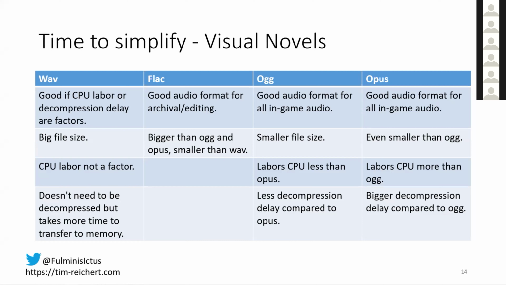Well, modern hardware not so much, but like I said, Opus labors the CPU more. So especially if you want to include players with older hardware, you might need to make sure that you get playtesters, or maybe you have an old laptop or something to playtest the game on, to make sure that your Opus audio files don't have a big delay, or your CPU usage goes through the roof.